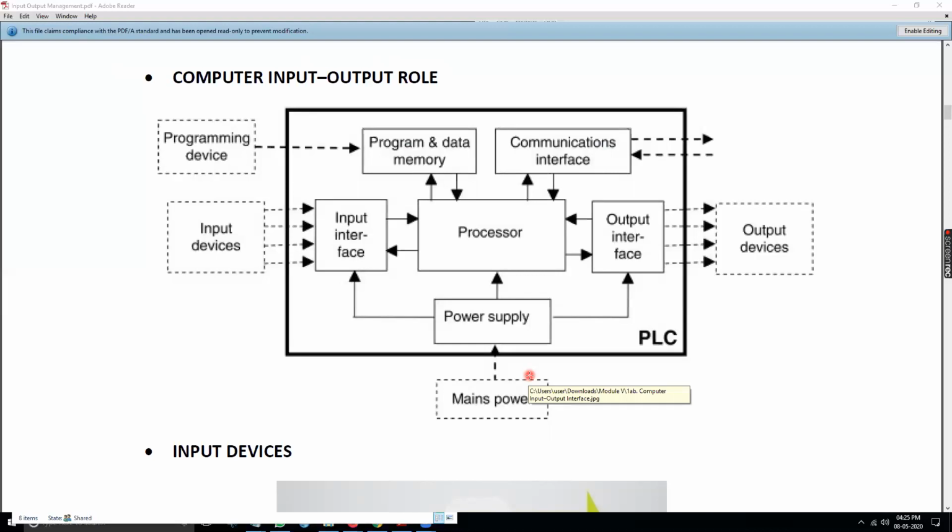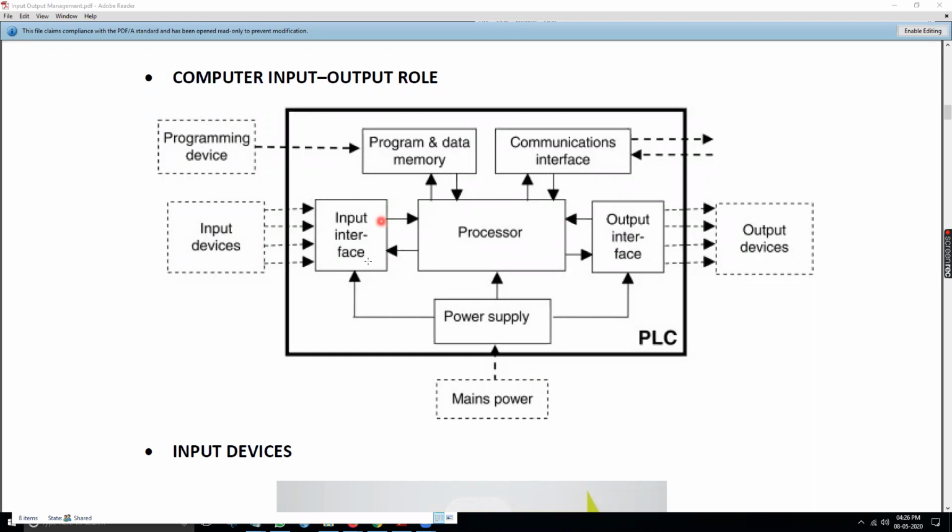What the PLC is going to do here is control some of the inputs from the external world to the central processor unit, and it is also going to deliver the output to the outside world, that is the output devices. So you see here input devices coming from the external to the processor, but passing through the interface only.